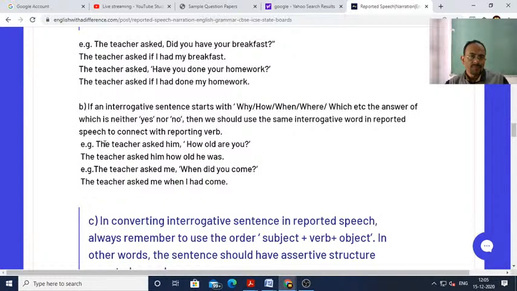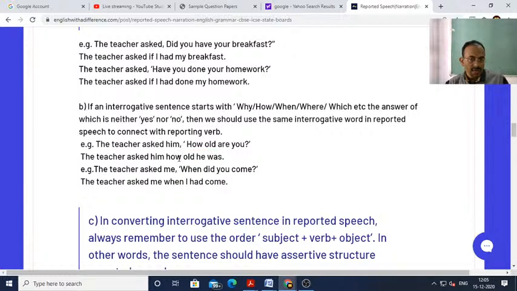For example, the teacher asked him, how old are you? So the teacher asked him how old he was. Don't write how old was he, because in the previous class I told you that while writing reported speech, always remember that there should not be an interrogative structure once again in your sentence.